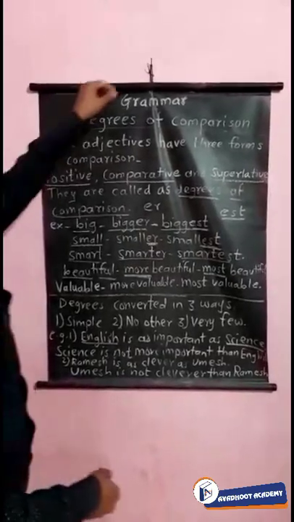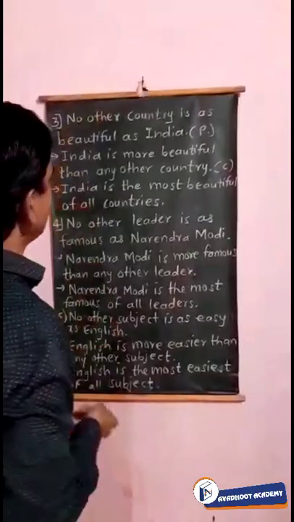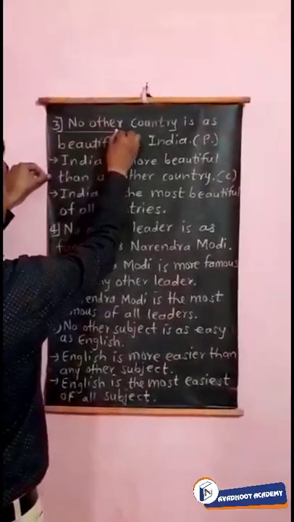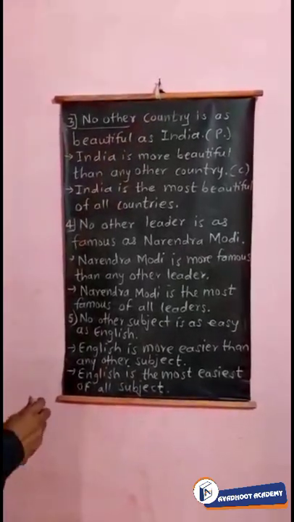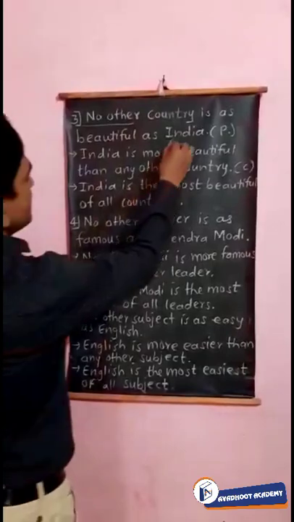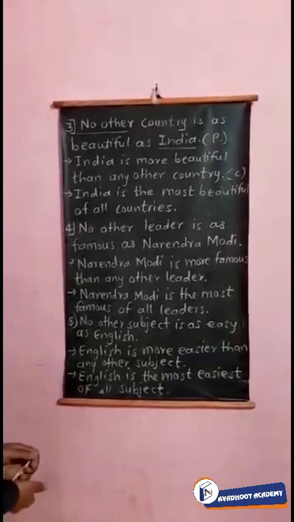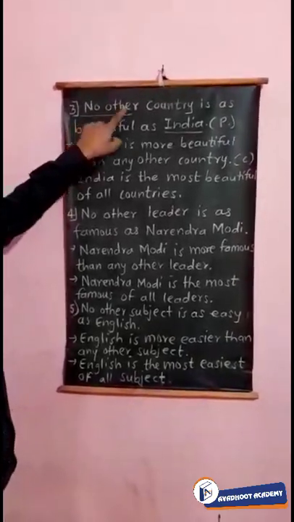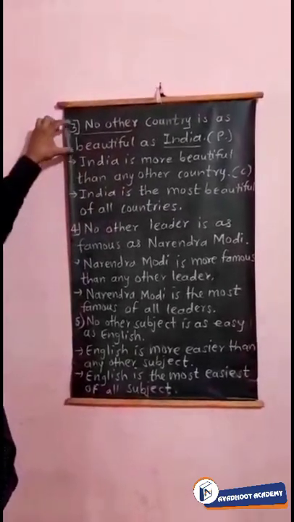The next examples are, see here, that degrees are converted into 3 forms. First one is simple, second one started with no other, and third one started with very few. Now see, sentences that start with no other. No other country is as beautiful as India. Here I am comparing our country, India, with other countries. So what I say, no other country is as beautiful as India. Means India is the only country that is beautiful. This is the meaning of this sentence.